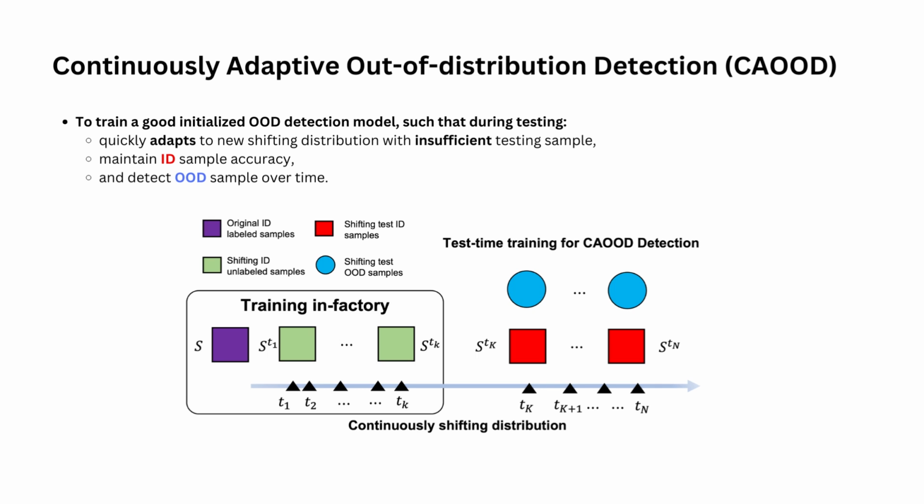Therefore, to promote OOD detection's application to the real world, we are motivated to propose a new problem called continuously adaptive out-of-distribution detection. Basically, CAOD aims to train a good initialized OOD detection model such that during the deployment, the model can quickly adapt to newly arriving distribution with insufficient testing samples. And in this process, the model could maintain both ID classification accuracy and OOD detection effectiveness.